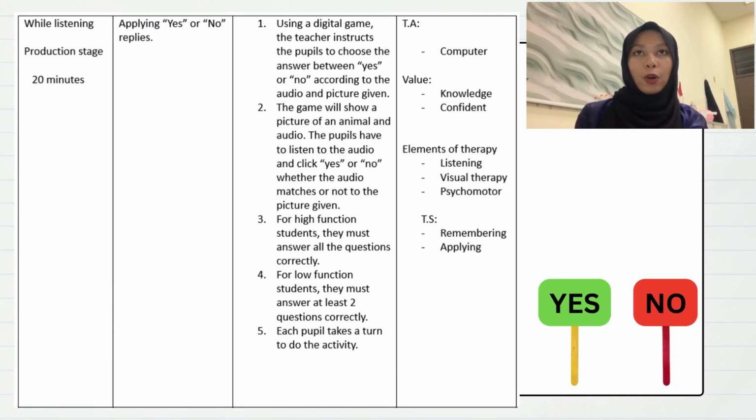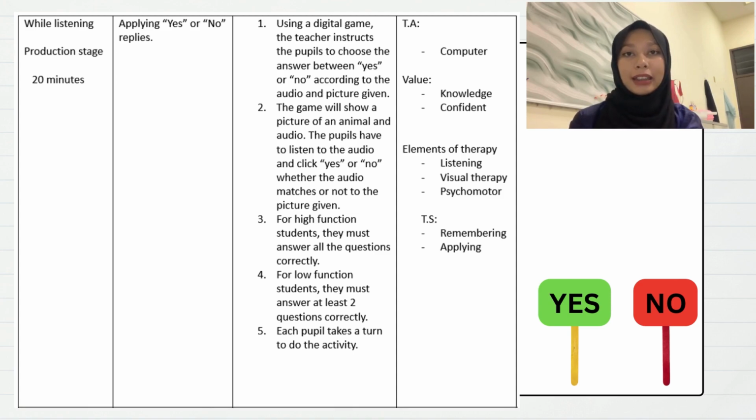The last stage for while listening is the production stage. This stage takes 20 minutes. The learning content for this stage is applying yes or no replies. So, the activity for this stage is using a digital game.